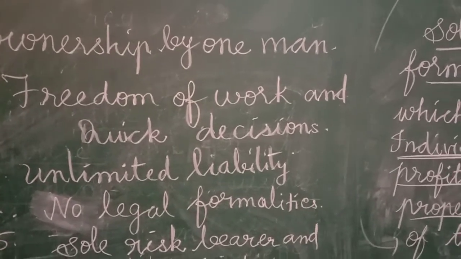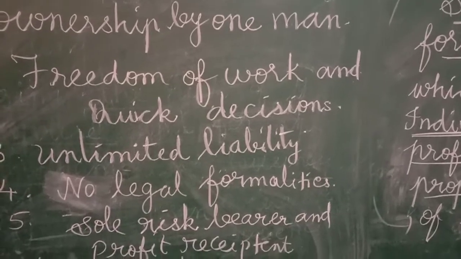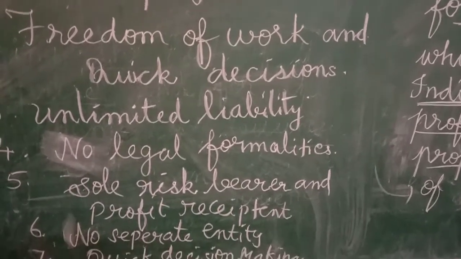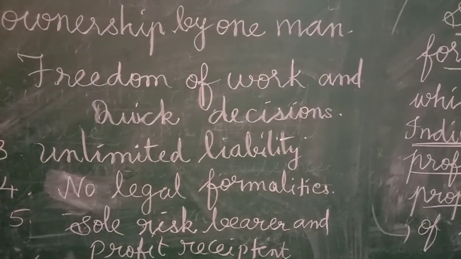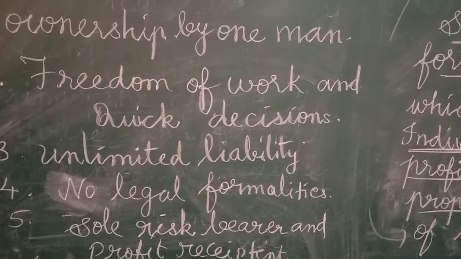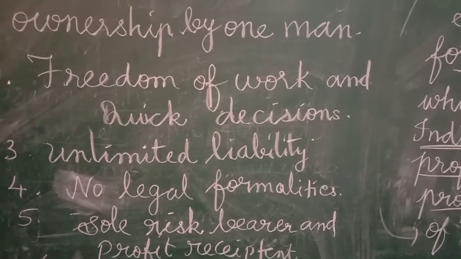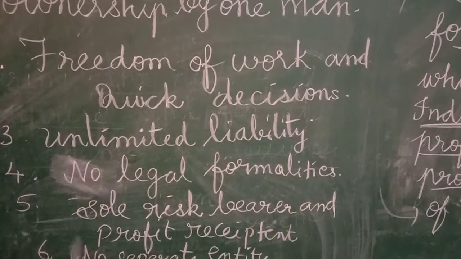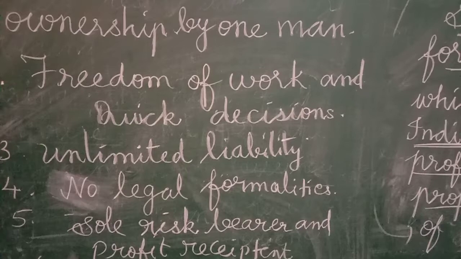Then next one is freedom of work and quick decision. Since the owner is an individual person, he need not consult anybody else. Hence, he can take quick decisions because he doesn't have to wait for another person's approval.